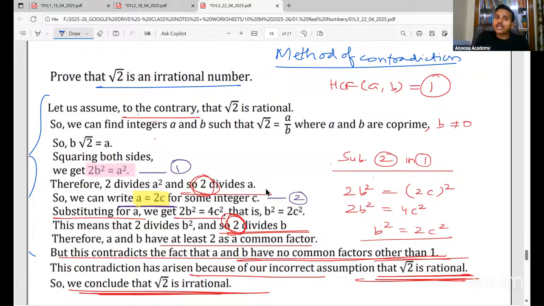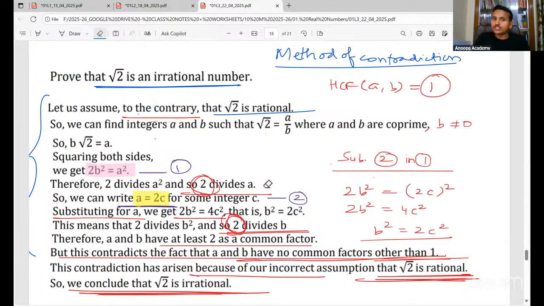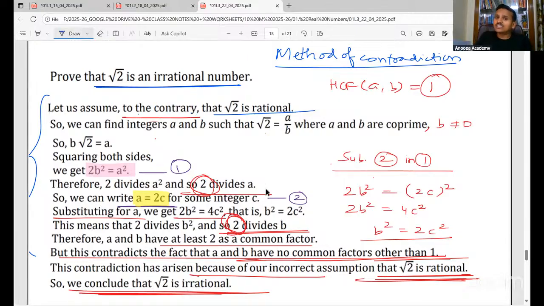We want to prove that root 2 is irrational. We'll assume the opposite. Opposite to irrational is rational. So let us assume to the contrary, contrary means opposite, that root 2 is rational. So if root 2 is rational, you can write it in a by b form, b is not equal to 0, a and b are co-prime. I told you, right? And a and b are integers also.